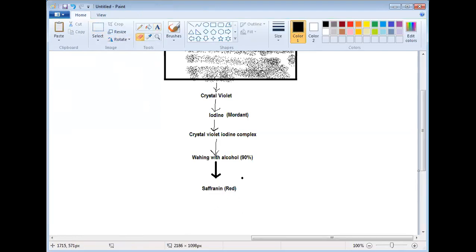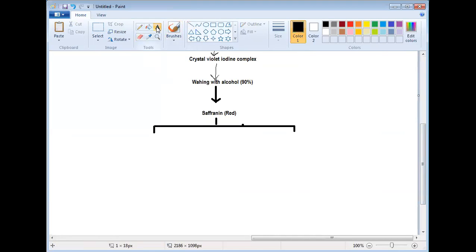Initially you added a violet stain, now you have added safranin. Now you'll find two groups of bacteria. One group will be violet, another group will be red.